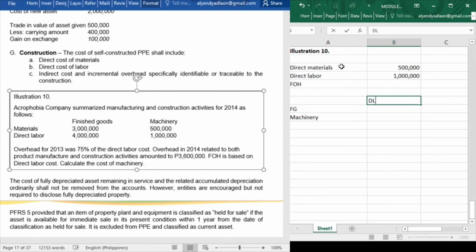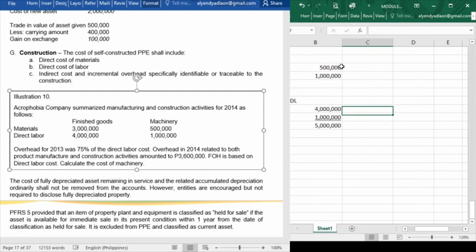The direct labor for the finished goods is 4 million. The direct labor of the machinery is 1 million. That is for a total of 5 million pesos. Now, to get the fraction, of course, we have 4/5 and 1/5.